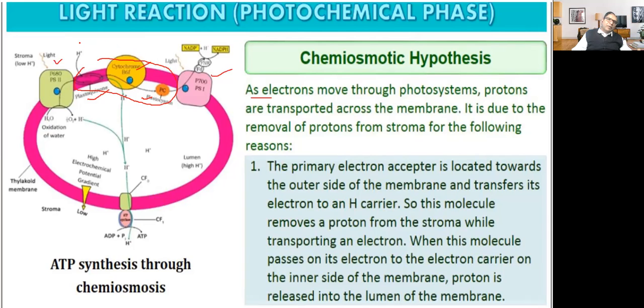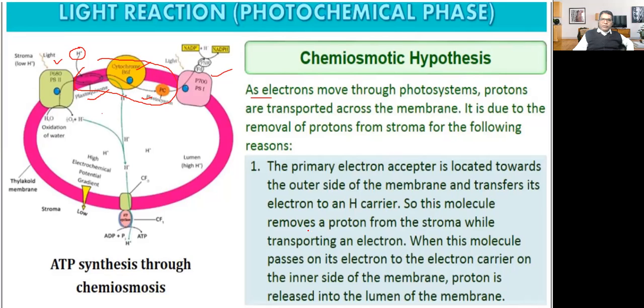So in the stroma there will also be some protons. They will be transported from the stroma to the lumen of the thylakoid. It is due to the removal of protons from the stroma for the following reason. The primary electron acceptor is located towards the outer side of the membrane and transfers its electron to a hydrogen carrier.